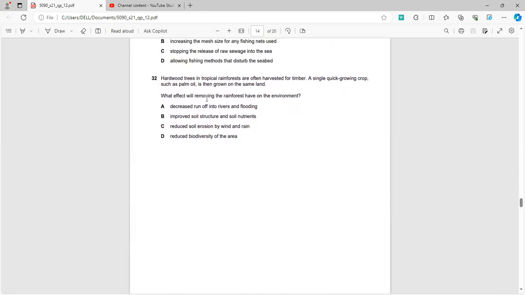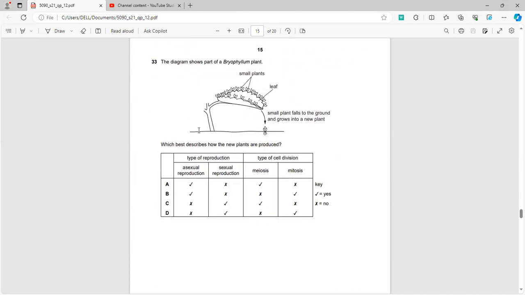Now in question 32, what effect will removing the rainforest have? They say that there are multiple species of trees, however, we only allow one type of tree to flourish. So obviously, due to the process of natural selection and competition, there would be reduced biodiversity in the area. In question 33, how are new plants produced? Plants are produced by asexual reproduction, and asexual reproduction involves mitosis.